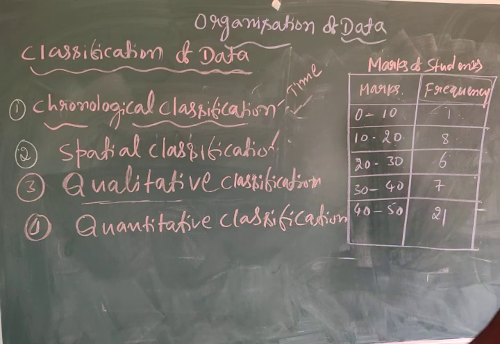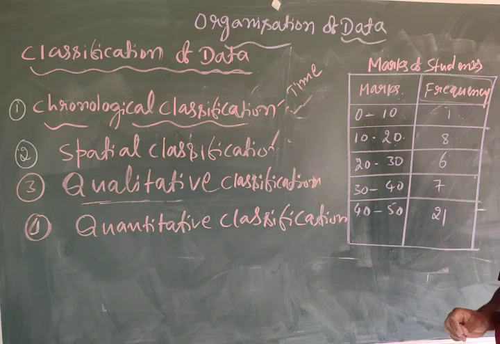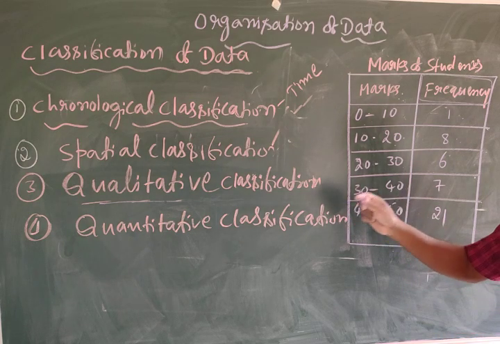So quantitative classification means data grouped into classes. Examples: height, weight, income, age, marks of students. In simple words, those characteristics which can be expressed in quantity are called quantitative classification.